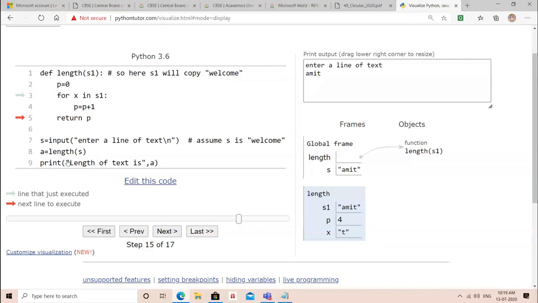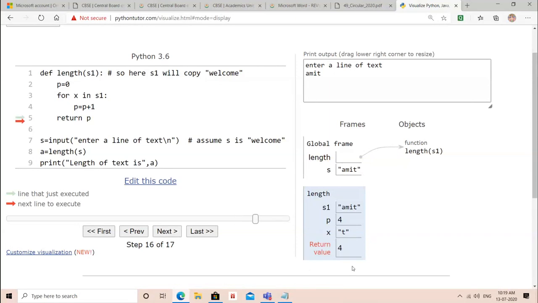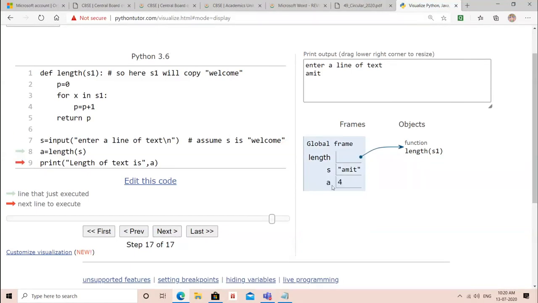So where will the p go? Here, where the function gets called. यहाँ पर वैल्यू आ गई p की, और किस में स्टोर कर लिया? a ने. तो return value is 4, that is the length of the string. Return कहाँ करा? इस expression पे. You will see a gets created, a बन गया अपने पास, 4 आ गया, and now length of text is 4.